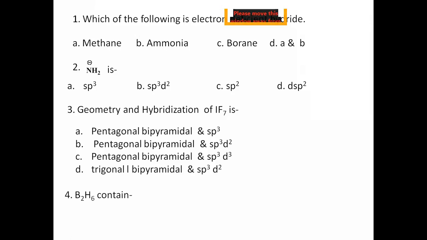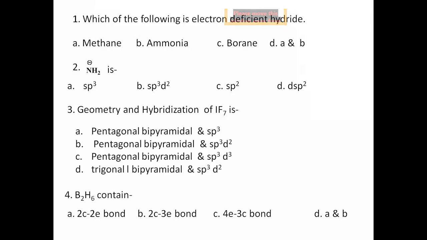B2H6 contains: A, two center two electron bond; B, two center three electron bond; C, four electron three center bond; and D, A and B. To understand this, this topic has been discussed, and I have also uploaded the video. We discussed B2H6 completely, the formation and structure of B2H6. So if you know the structure of B2H6, you tell which is the correct answer.